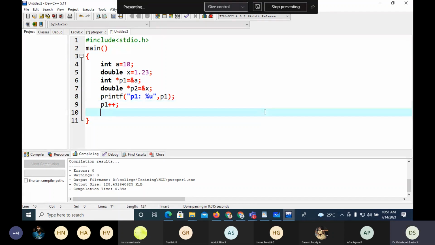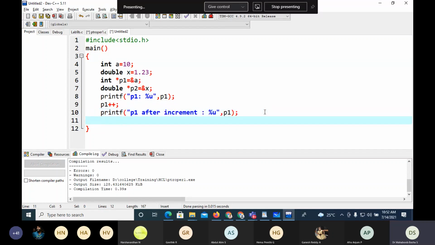Now I'll say printf p1 after increment, percentage u, then p1, so you can observe there.